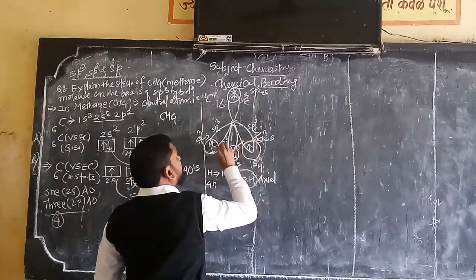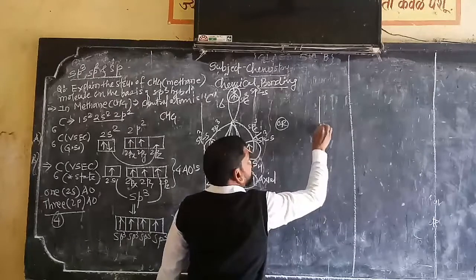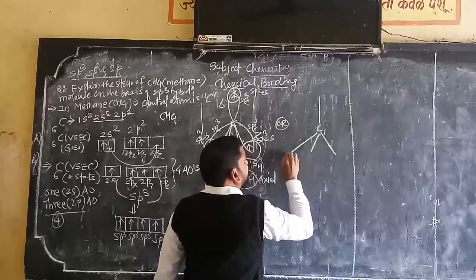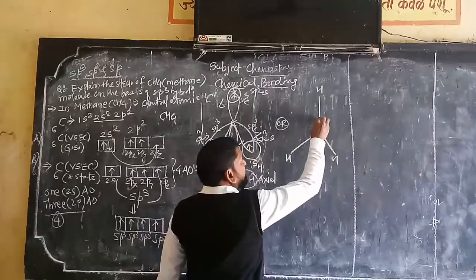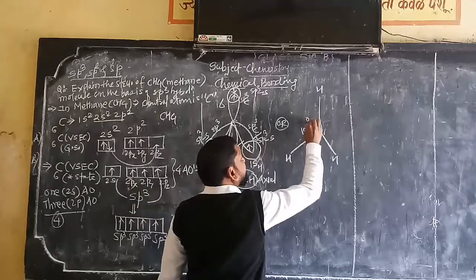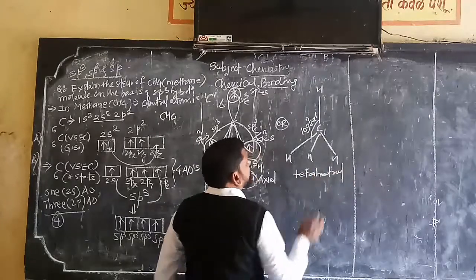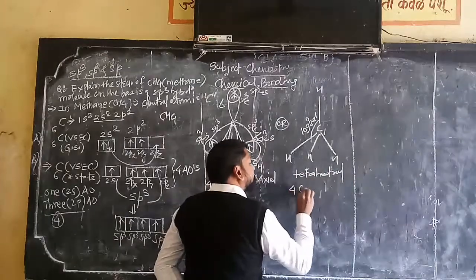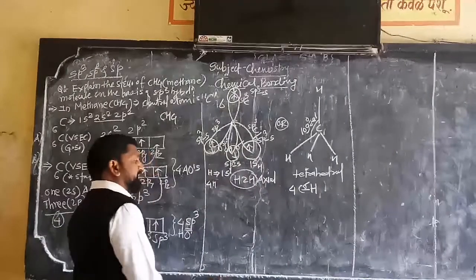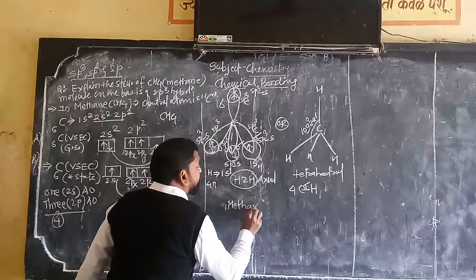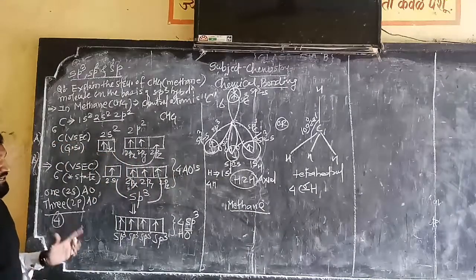And as a result of that there is a formation of sigma covalent bond. Which covalent bond? Sigma covalent bond, and therefore this geometry becomes like this. In this way they are attached to each other, forming a tetrahedral structure having a bond angle of 109 degree 28 minutes. Which geometry? Tetrahedral. So how many covalent bonds are there? There are four carbon-hydrogen sigma covalent bonds. So in this way methane molecule is formed on the basis of what? sp3 hybridization. Understood? So in this way you have to explain the sp3 hybridization.